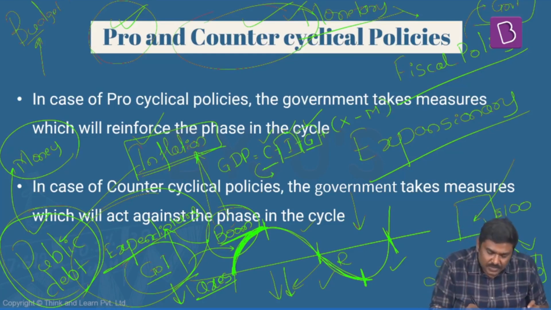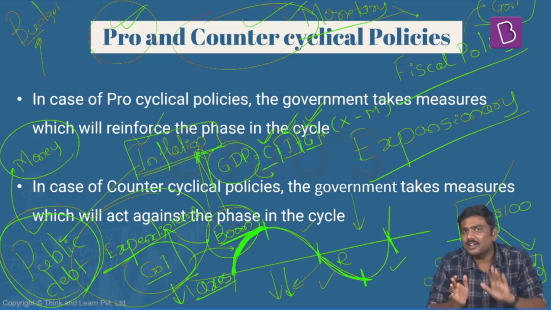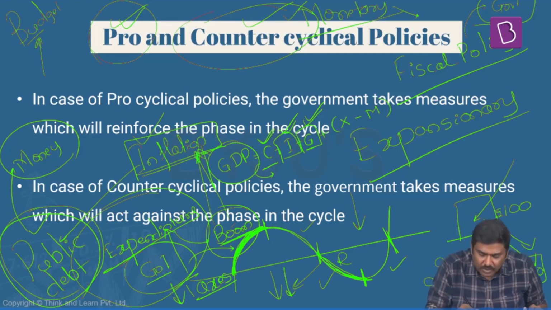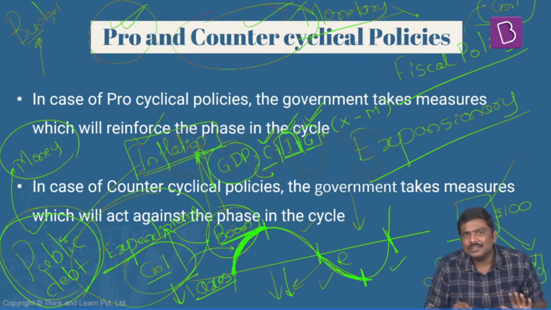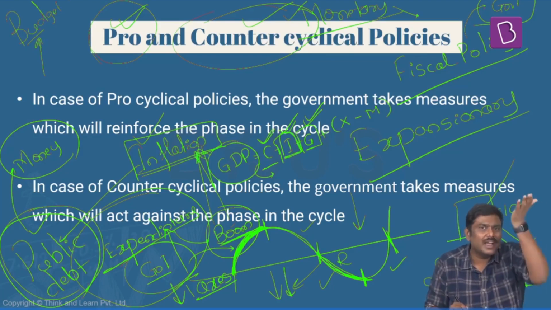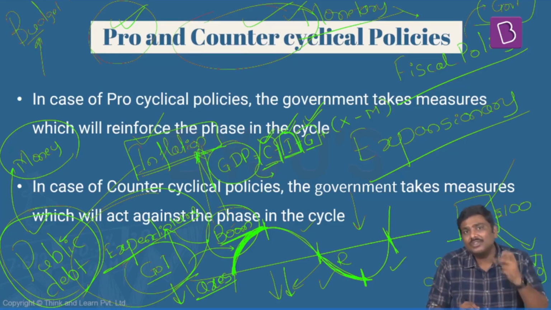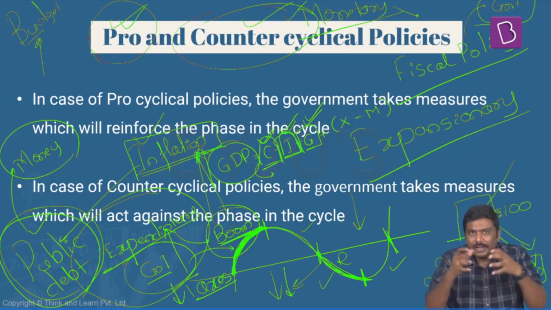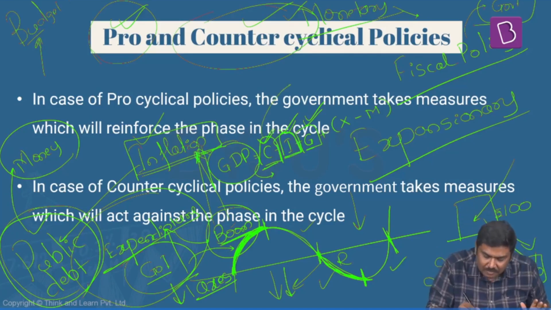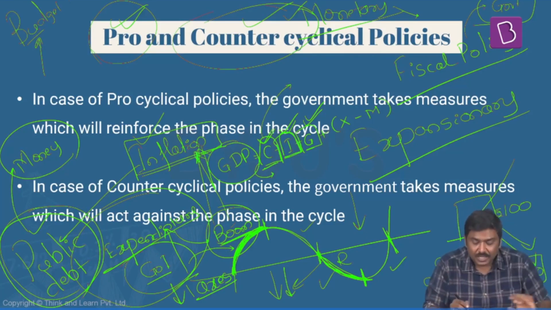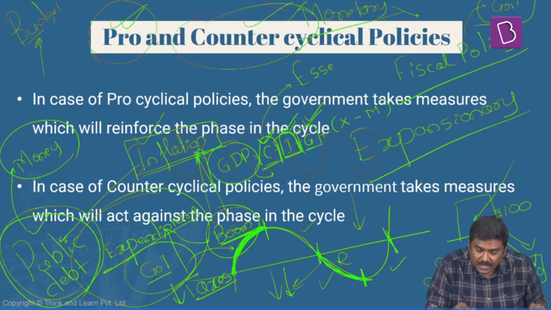Now have a look at this. If GDP has to increase, these investments will have to increase. Overall investment in the economy has to increase. But at this particular point of time, at the point of recession, what do you think will be the investment expenditure of the companies? Do you think investment done by the companies will be very high or very low? Investment expenditure will be lower. What about the expenditure of the households? What do you think the households will do during recession? For example, in recession, the households generally reserve their money. Follow the explanation very carefully here. During recession, the households generally reserve their money for consumption of essential goods and services.